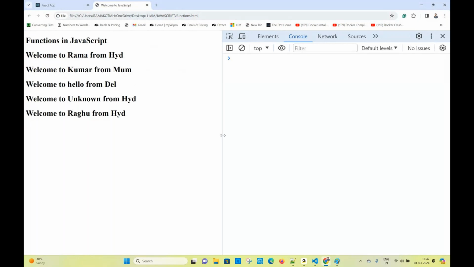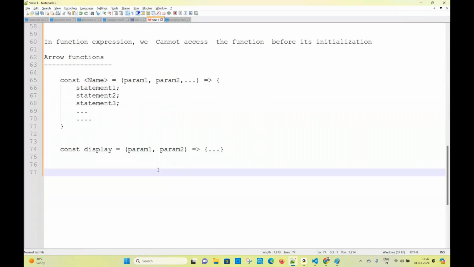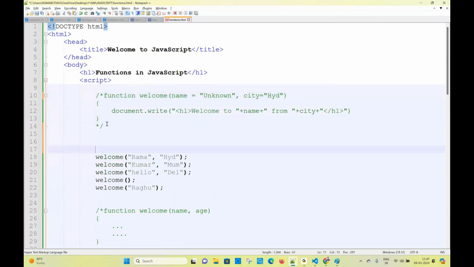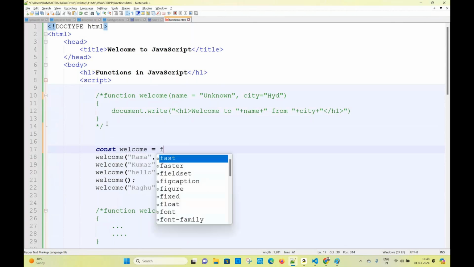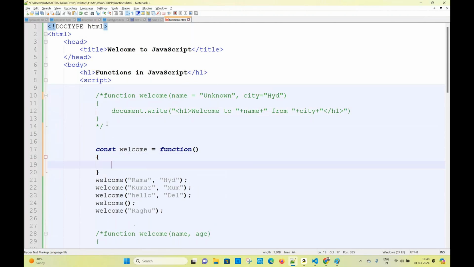Okay, now next, this is a very important thing. Next one, functions with return type. So one more doubt I have. Sir, how do I create this function as an expression and an arrow function? Expression. Can you tell me how to create this as an expression? Tell me please. Const, what's the name of the function? Welcome equal to function, and inside the function you will have the body.